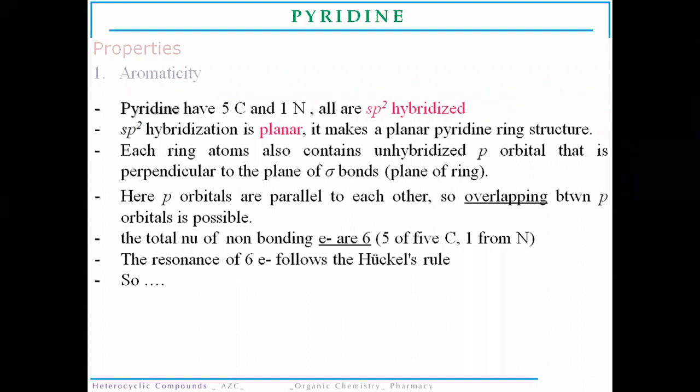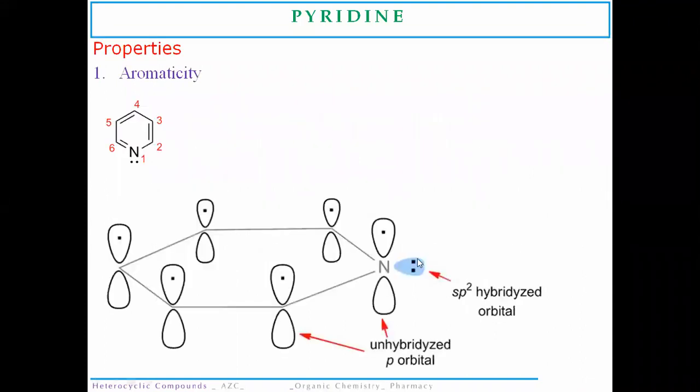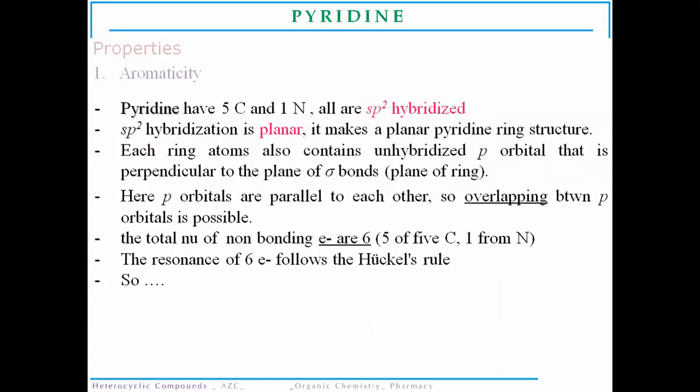that's why pyridine is aromatic in nature. Now, although this nitrogen has a lone pair of electrons, this lone pair does not take part in the aromaticity system of the ring, because the remaining structure already obeys Huckel's rule. That's why there is no need for this lone pair of electrons to take part in the aromaticity of the ring. We all know whenever there are six pi electrons, it obeys Huckel's rule. That's why pyridine is aromatic in nature.